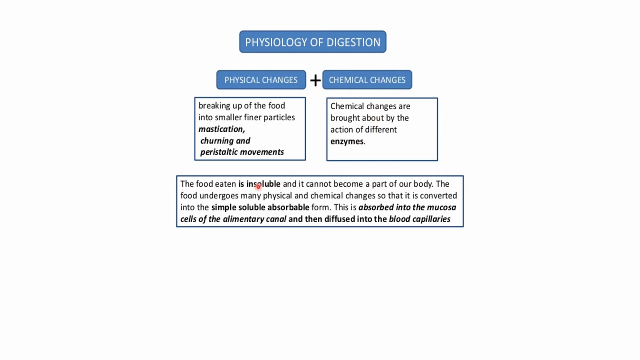The food eaten is insoluble and it cannot become a part of our body. The food undergoes many physical and chemical changes so that it is converted into a simple, soluble, absorbable form. This is absorbed into the mucosa cells of the alimentary canal and thus diffuses into the bloodstream. Okay, so insoluble gets converted into soluble and then it can diffuse into the blood capillary. So let's see how the process takes place.